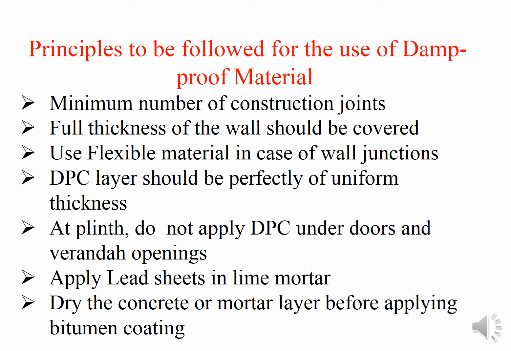Principles to be followed for the use of damp proof material may be enlisted. The minimum number of construction joints should be provided within the building. Wherever they are most needed, you have to provide them; otherwise, there is no need to provide unnecessary joints, so that the risk or chances of water penetrating the building are lesser.